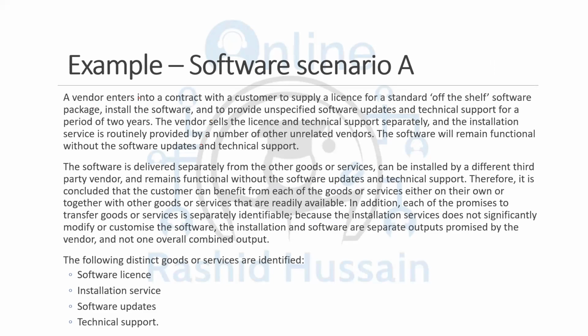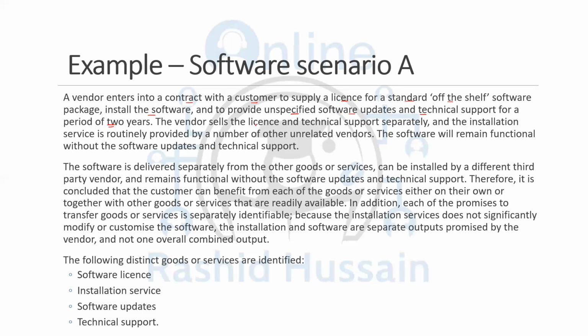Now, a vendor enters into a contract with a customer to supply a license for a standard off-the-shelf software package, install the software, and provide unspecified software updates and technical support for a period of 2 years.